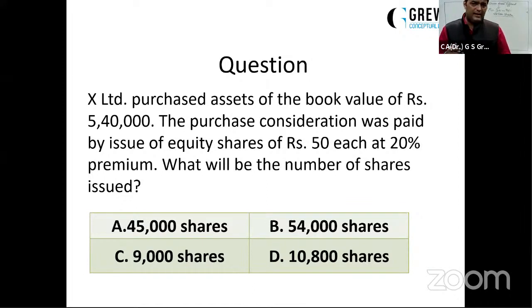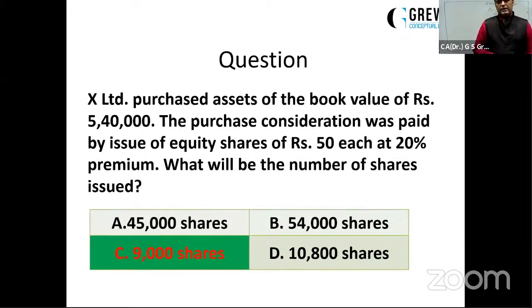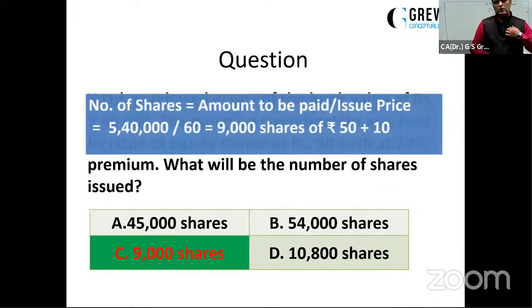And dear students, I have taken rupees 50 face value knowingly, because most of the time you see that the face value is rupees 10 or 100. But read the question very carefully, because sometimes it can be 50, 20, 25 also. So here the share is of rupees 50 each at 20% premium. So what is the issue price? 50 plus 20% of 50, which is 10, making it 60. So 60 rupees is the issue price, and the amount payable is 5,40,000, making it 9,000 shares, which the company will issue to the vendors.